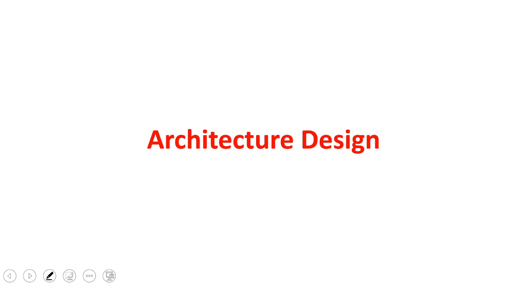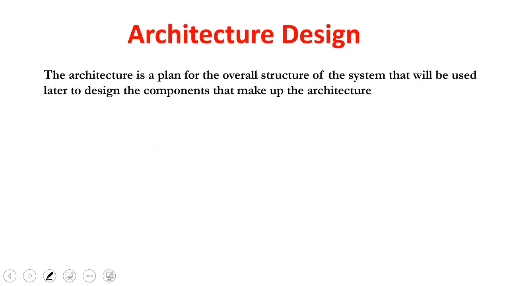Next is the architecture. With the help of the specification, we will go for the architecture. Architecture is a plan for the overall structure of the system that will be able to design the components. The overall structure of the system means we have to give a block diagram. Anyway, everywhere architecture means there will be a diagram.